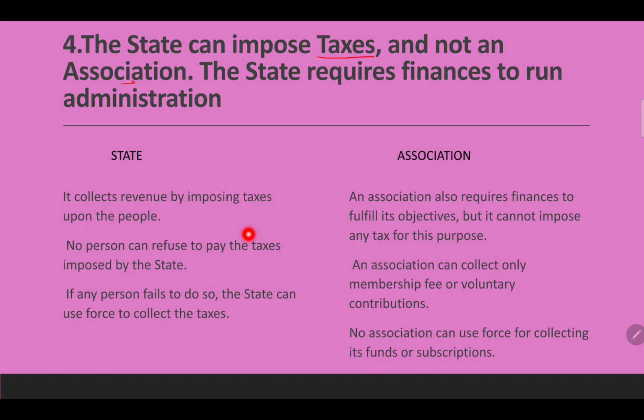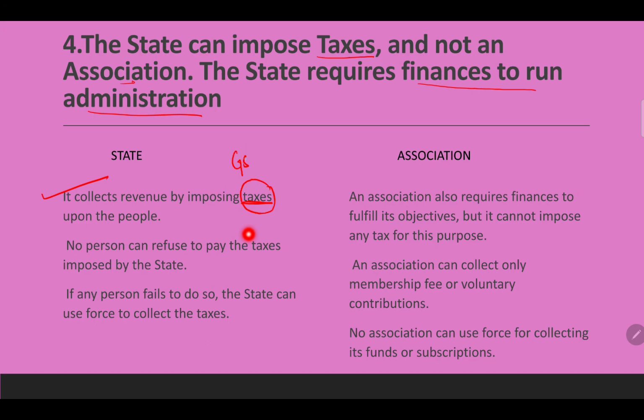The state requires finance to run administration. Why does the state impose taxes? Because the state requires finance to run an administration. The state collects revenue by imposing taxes upon the people. So there will be so many taxes. There are so many taxes that people need to give.